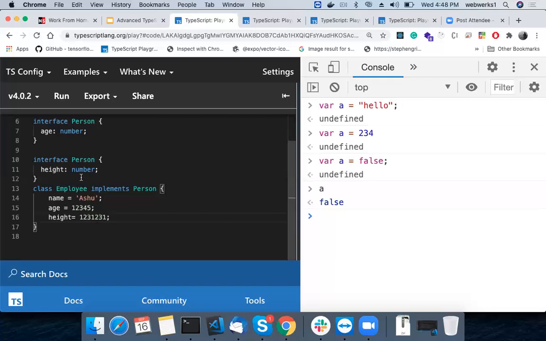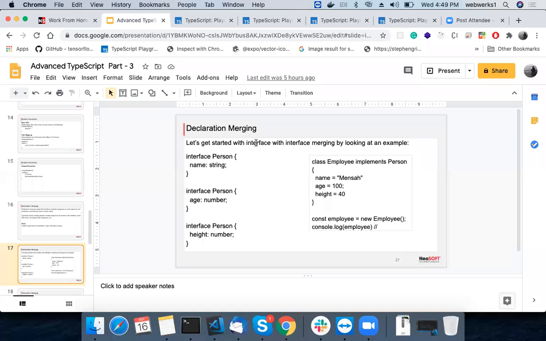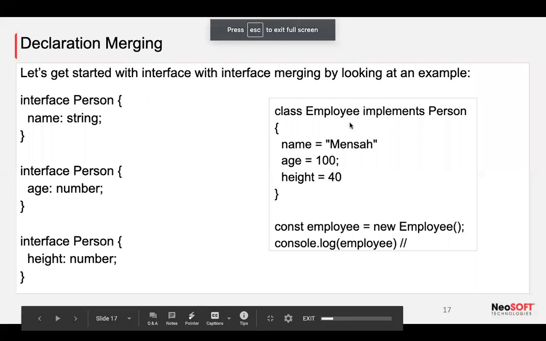Interfaces are abstract in nature: all the data members and member functions are abstract. So you have to implement all these properties, else it will throw an error. This is how declaration merging works, right? Okay, let's move to the next example.